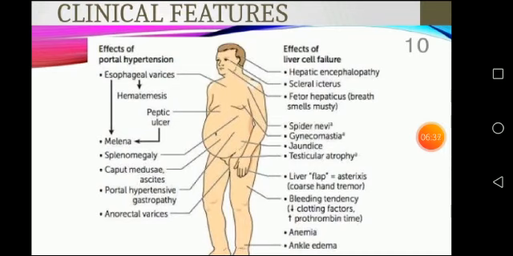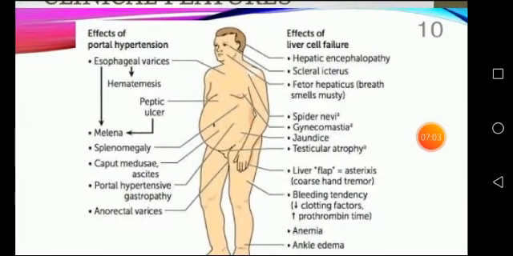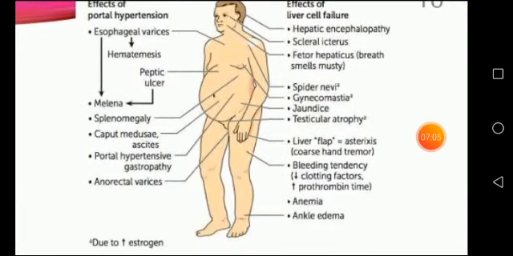What is caput medusae? The enlargement of the blood vessel. Okay, visibly showing the enlarged blood vessels in the abdomen. That is caput medusae. Then ascites, enlargement of the abdomen. That's more commonly caused by the accumulation of fluid in the peritoneal cavity, that is ascites. Next is portal hypertensive gastropathy, then anorectal varices. The other symptoms are the same as liver cirrhosis.